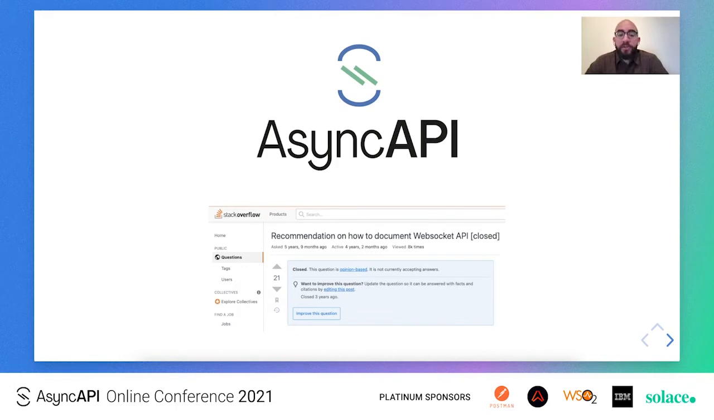So I started looking into how one can document a Socket.io API using the AsyncAPI specification. The only single resource I managed to find online was this Stack Overflow question, which is a very old one and also an archived one. In the title it says recommendation on how to document WebSocket APIs, but the actual content of the question is about Socket.io APIs. This question has had only a single answer, suggesting the use of AsyncAPI version 1 and also suggesting it to use in a not very correct manner.